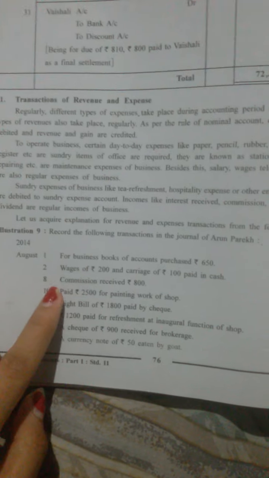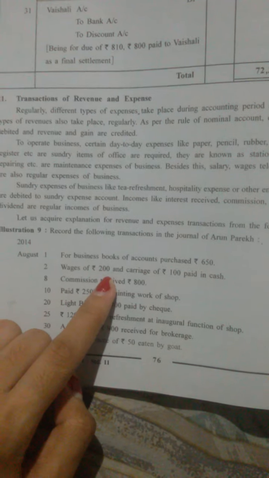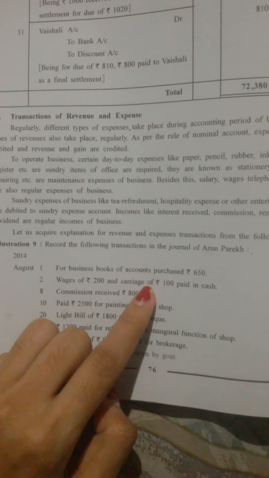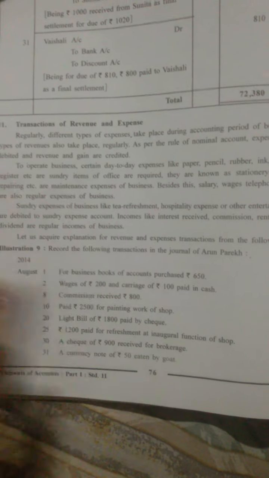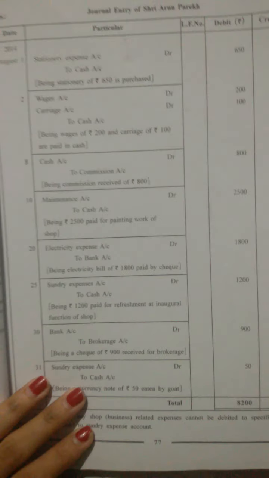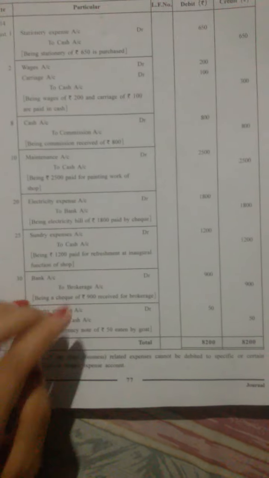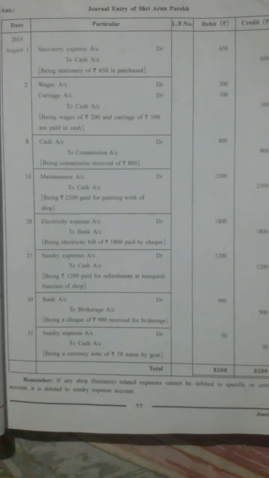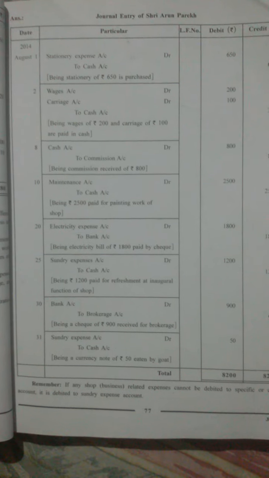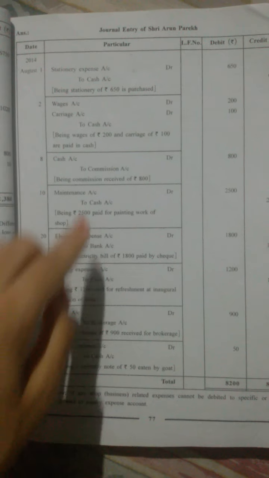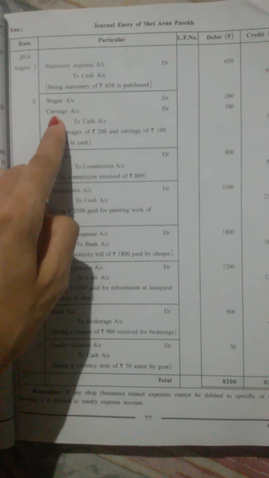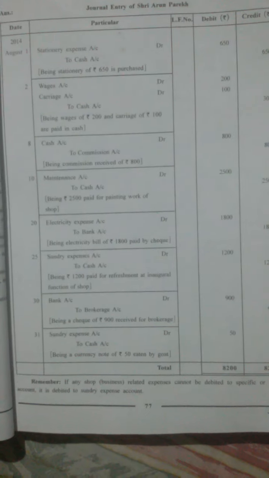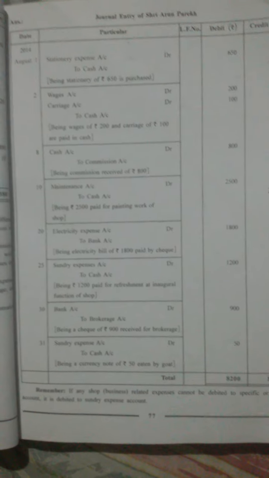The next transaction is wages of rupees 200 and carriage of rupees 100 paid in cash. So wages as well as carriage would be the expense of the business. So wages account will be debited because it is an expense for the business. Carriage paid is also one type of expense, so carriage account would also be debited, to cash account, because wages and carriage are paid in cash.